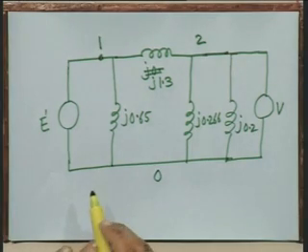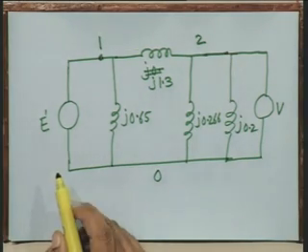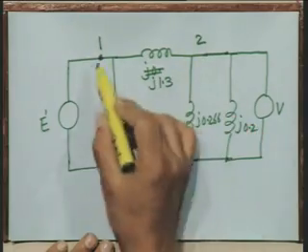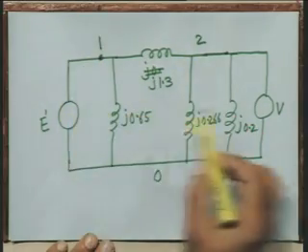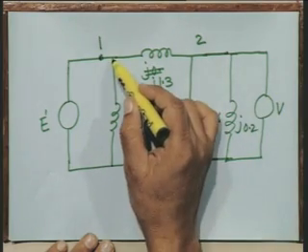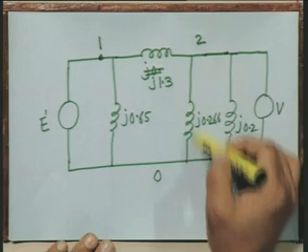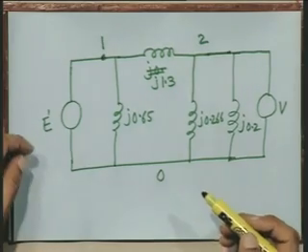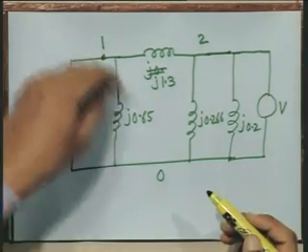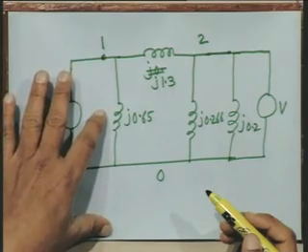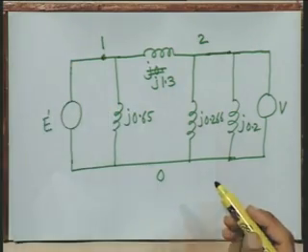Now, the power angle characteristic will depend upon the reactance connecting these two nodes 1 and 2. Node 1 is the node at which E prime is connected, node 2 is the node at which the infinite bus voltage is connected. This characteristic is not going to be affected by the shunt branches, because whatever current flows through the shunt branches is not going to affect the power which is transferred.